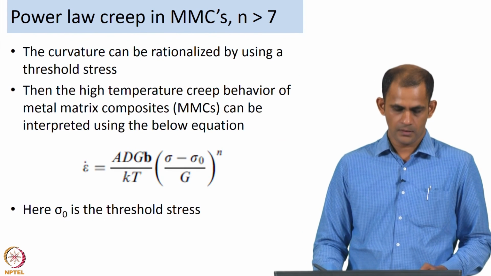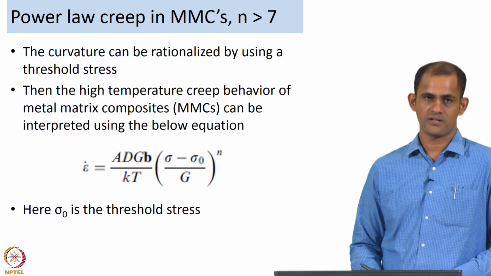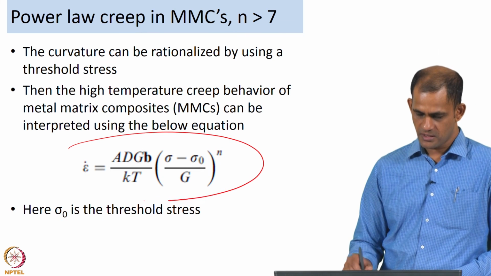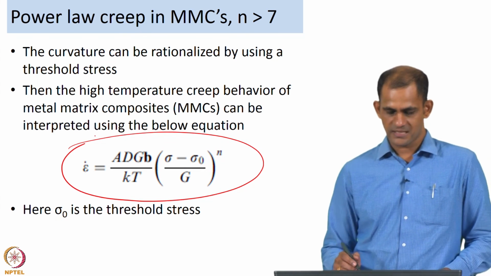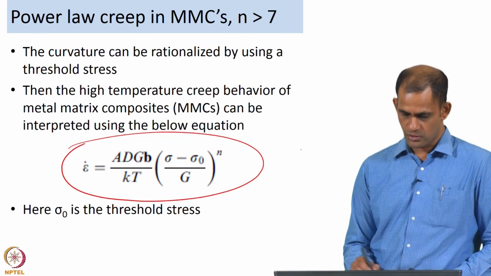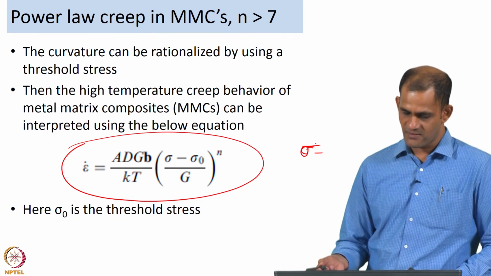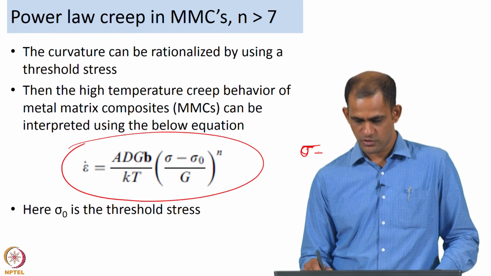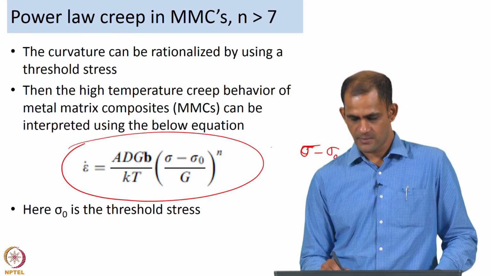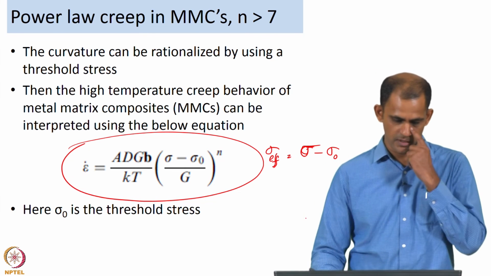The curvature, like I mentioned, can be rationalized by using a threshold stress, and the equation that you should use to describe the creep behavior of a metal matrix composite is given here. The stress that is actually driving the creep is an effective stress. It is not the applied stress, but the applied stress minus sigma naught. So, the effective stress is equal to sigma minus sigma naught.